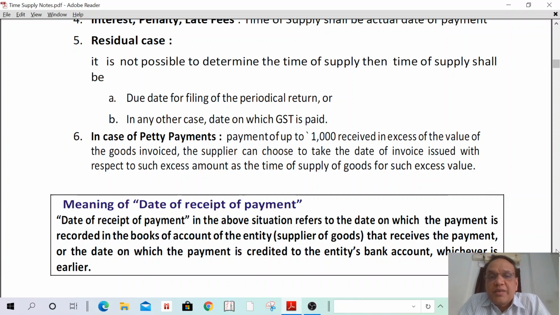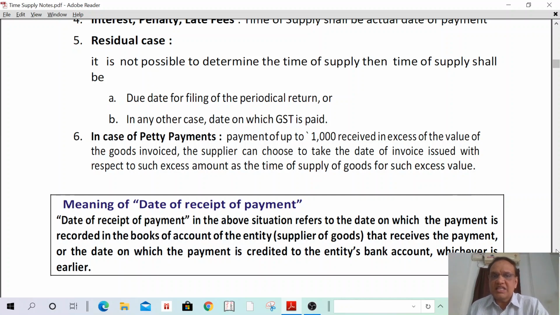It is treated as a petty payment. First I can read, then I can discuss. In case of petty payments of up to 1,000 received in excess of the value of the goods invoiced, the supplier can choose to take the date of invoice issued with respect to such excess payment as the time of supply of such goods for such excess value. That means if I am supplying 9 oil packets to Paradise Hotel, and next month some more 8 oil packets. Today I am supplying 9 oil packets, and each oil packet is 1,000 rupees. 9 into 1,000, 9,000 I had to receive from Paradise, but I received 10,000 rupees, meaning 1,000 excess I have received.